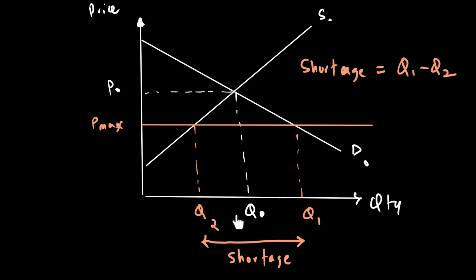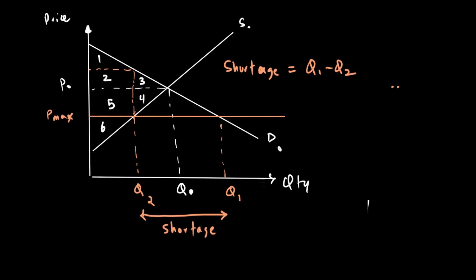But the important thing to understand is that there will also be an impact on consumer surplus and producer surplus. Let's try to do this. Let's extend this line a little further up, and let's call these areas 1, 2, 3, 4, 5, and 6. Okay. And let's look at consumer and producer surplus before and after.